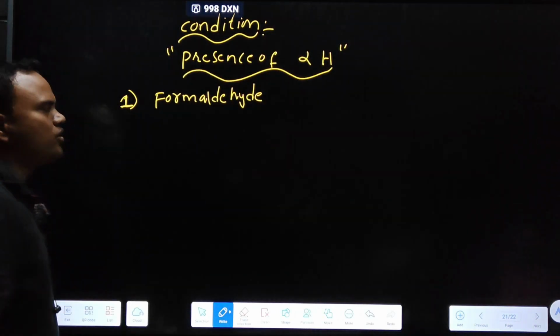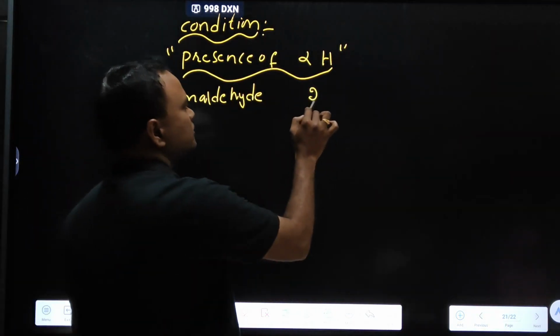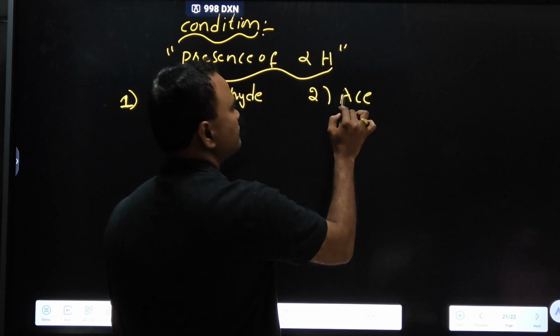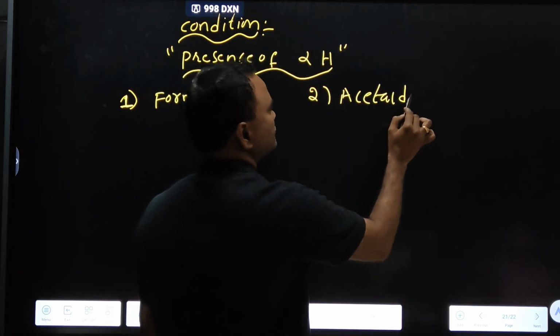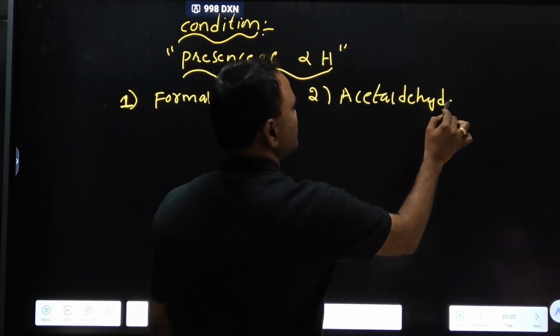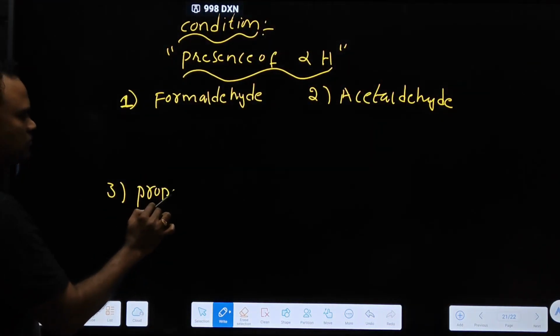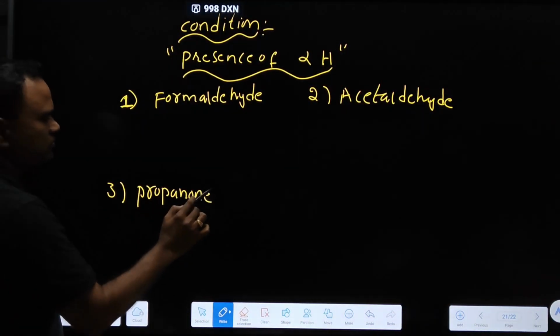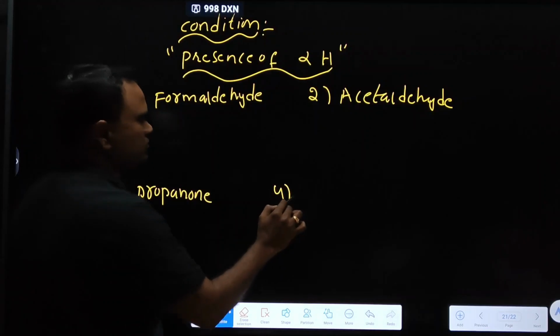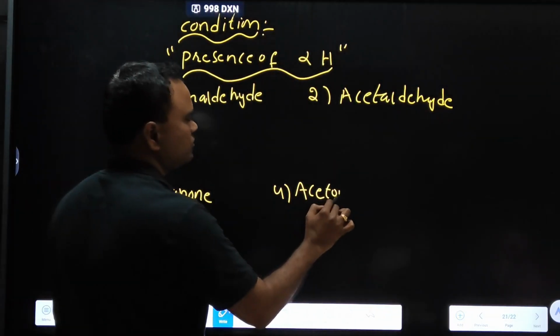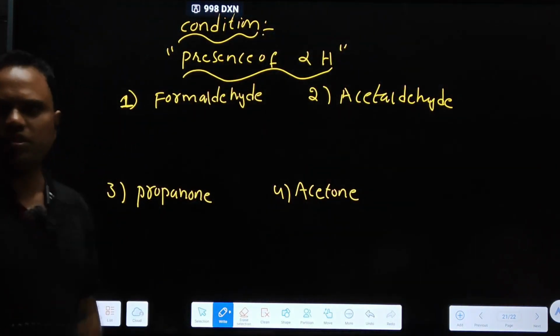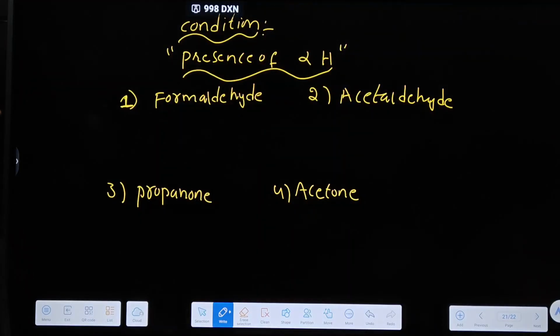Can you draw the structure of formaldehyde? HCHO. Acetaldehyde. Propanone. Acetone. Same. Propanone and acetone, both are the same.